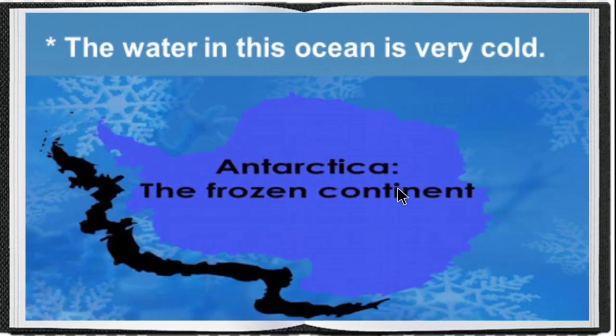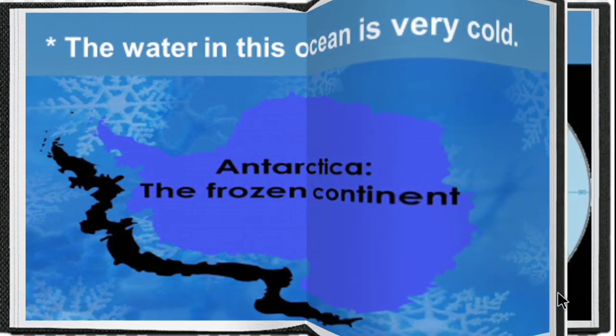Next, the water in this ocean is very cold. The water in the Southern Ocean is very cold and hence Antarctica is the frozen continent, because it lies in the southernmost pole where it is covered with ice.